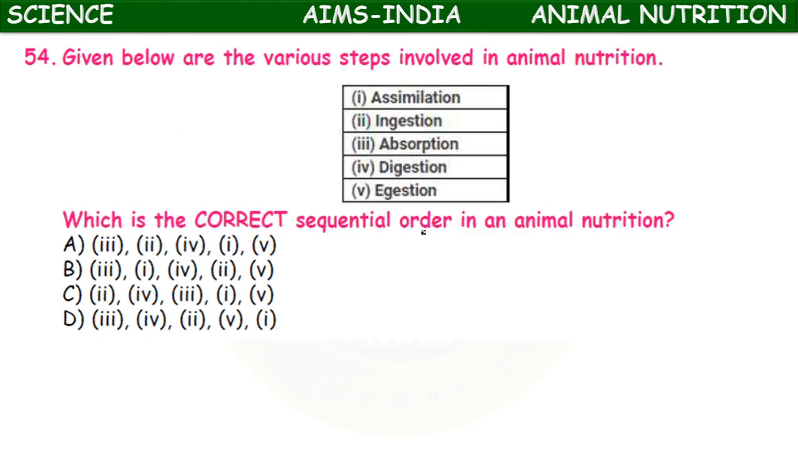Next, given below are the various steps involved in animal digestion: assimilation, ingestion, absorption, digestion, adhesion. So the correct sequence: the first one is ingestion, second one is digestion, third one is absorption, fourth one is assimilation, and last one is adhesion. So here the correct sequence, which one should come first? 2, 4, 3, 1, 5.